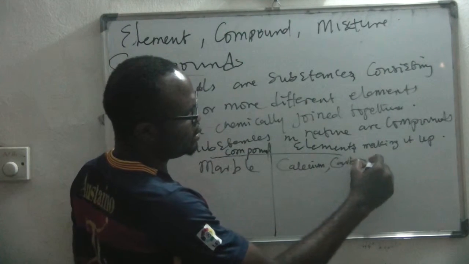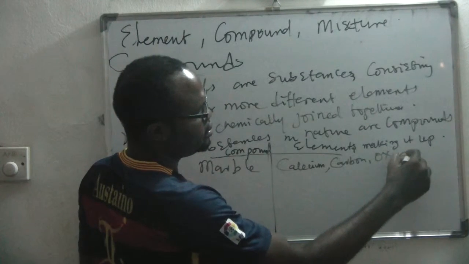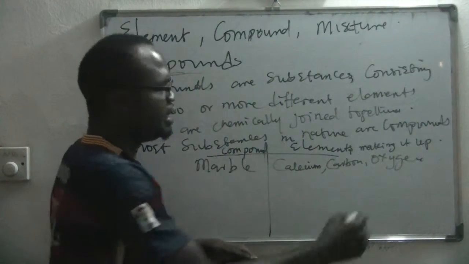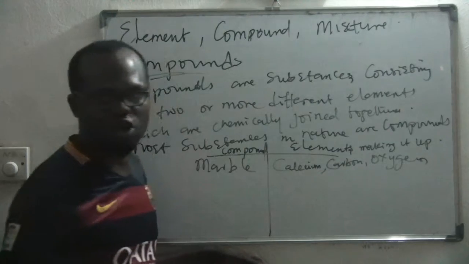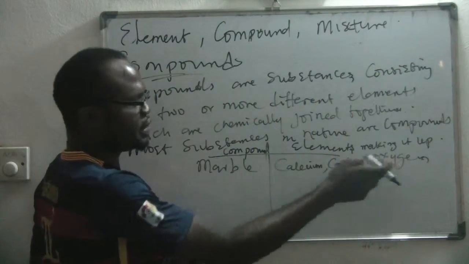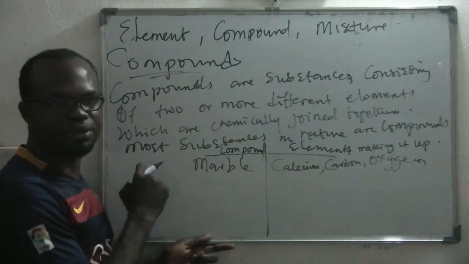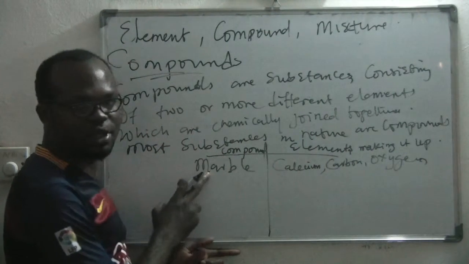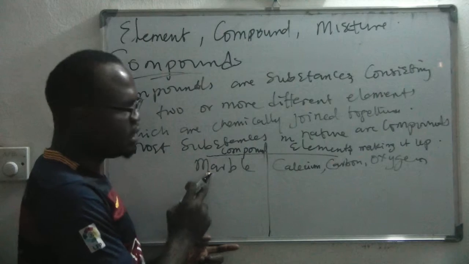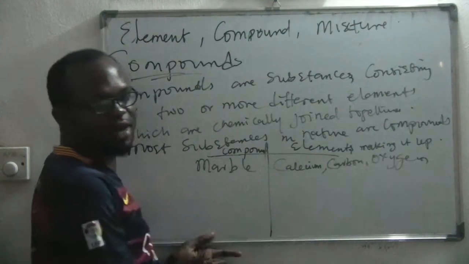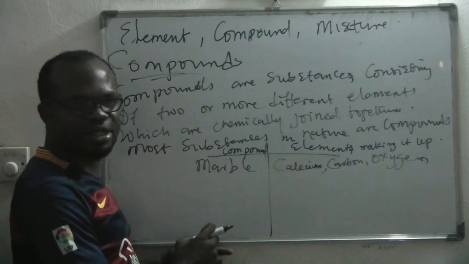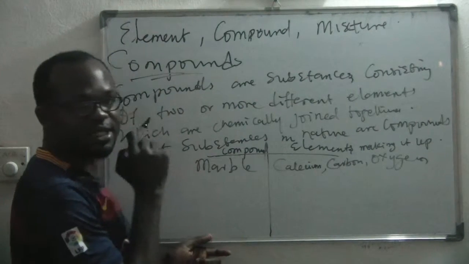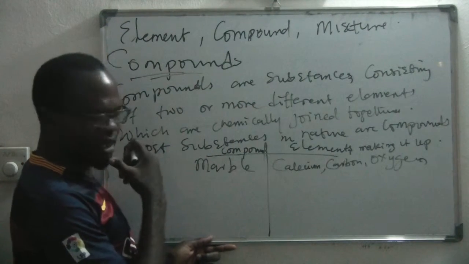When you have a chemical combination of calcium, carbon and oxygen, we have marble. But calcium, carbon and oxygen are elements. So compounds come from elements. Can you give me another example of a compound?